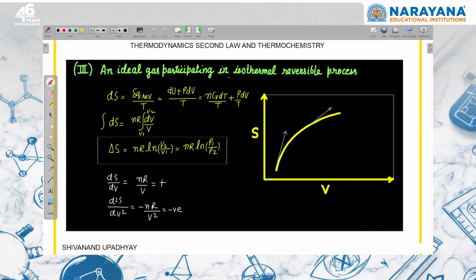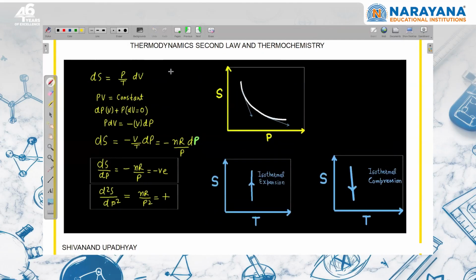An ideal gas participating in isothermal reversible process, we can write dS is dq reversible upon T. By using this, we can write temperature is constant, so dT is 0. So from here, dS is nR dV by V. So dS upon dV, if we write the slope on this curve, dS upon dV is nR by V, which is positive. So that's why we have decided that the slope on this curve is going to be positive, and rate of change of slope, we can see here that this is negative. So again, we can say that in isothermal process, at low volume, if we increase the volume, entropy change will be more. At high volume, if we increase the volume, entropy change will be less.